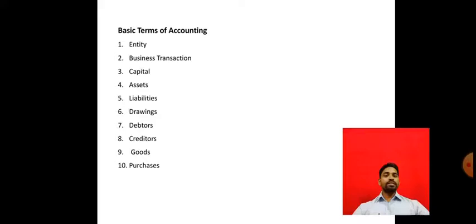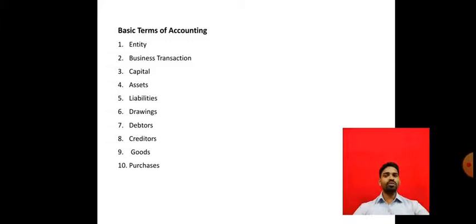In the last class we had discussed the basic terms, or basic terminologies, of accounting. Without understanding these basic terms, we cannot go ahead with the accounting subject, so they are very important. In the last session we discussed entity, business transactions,